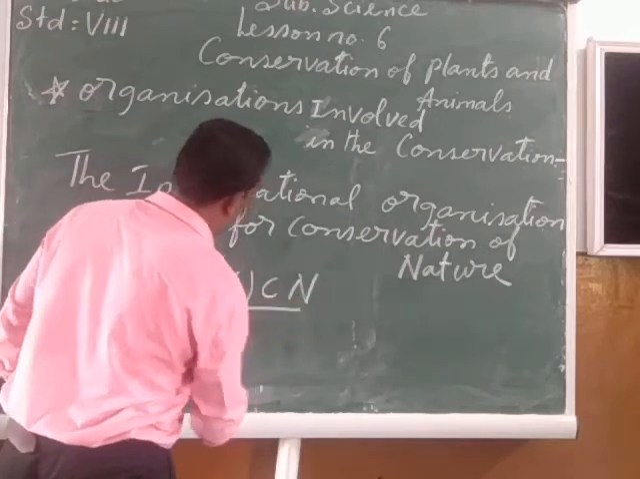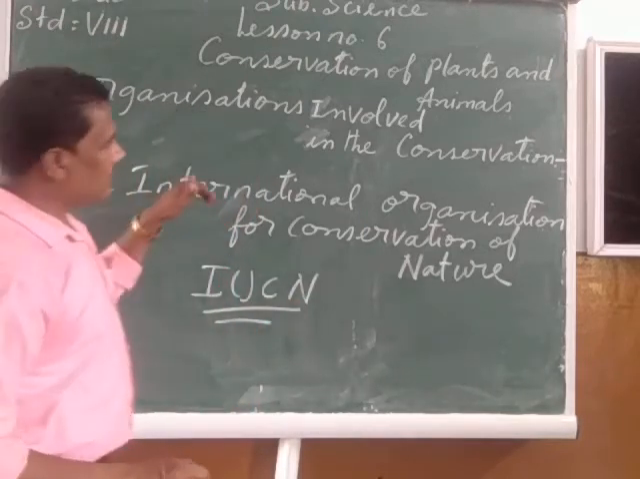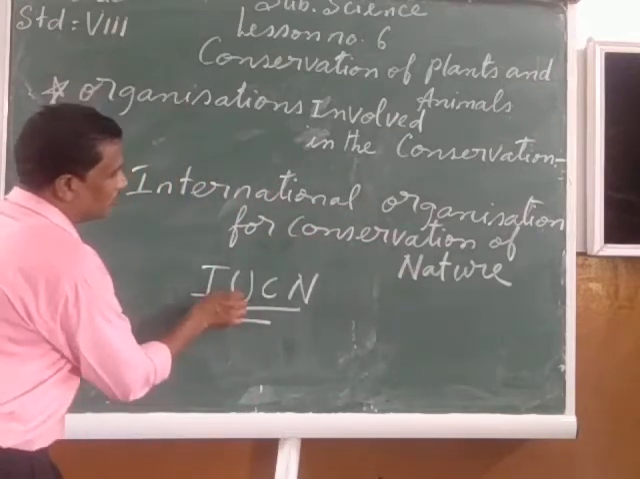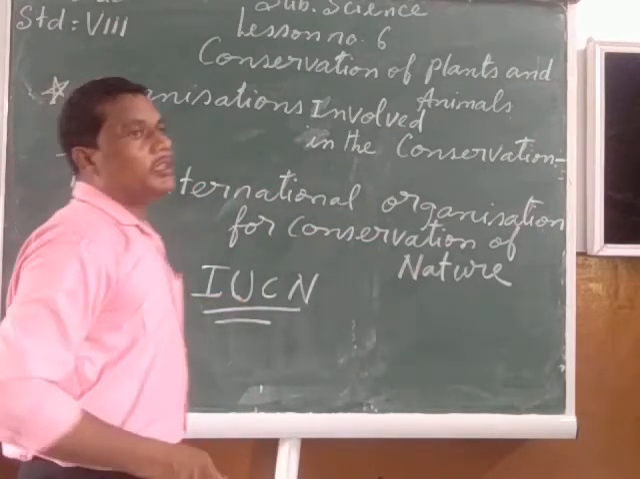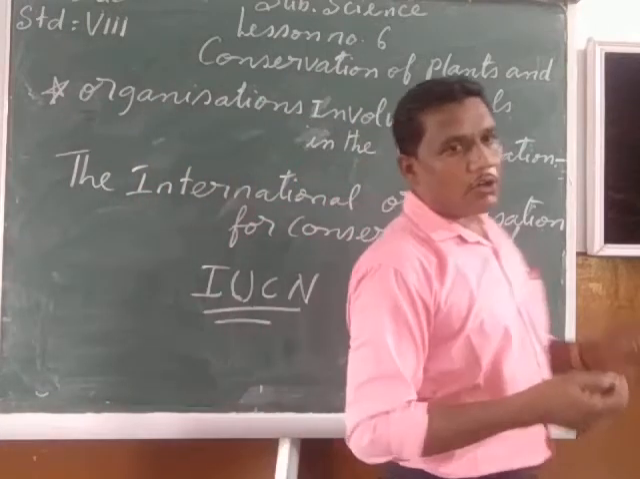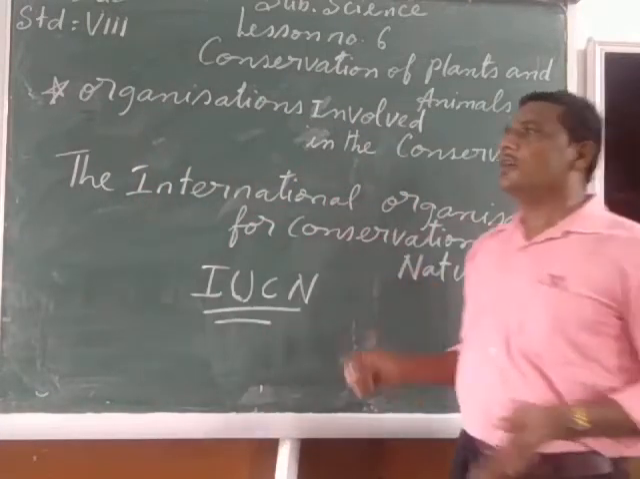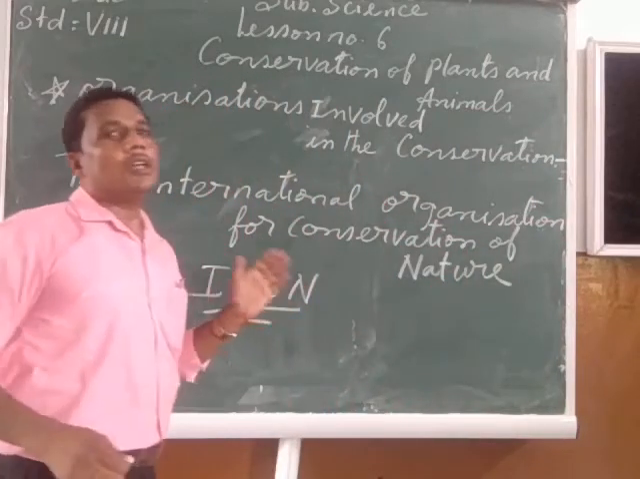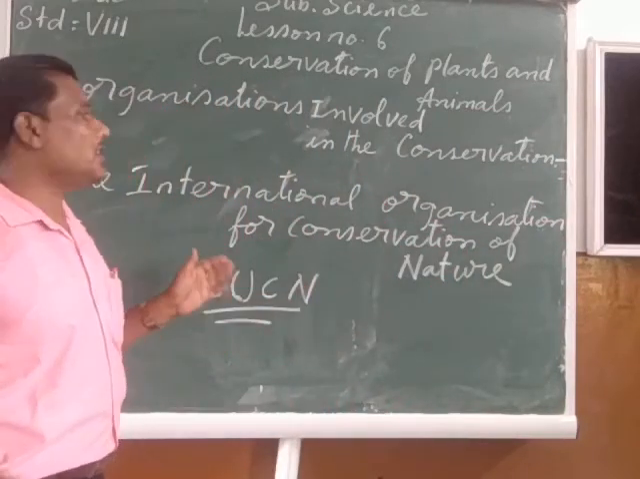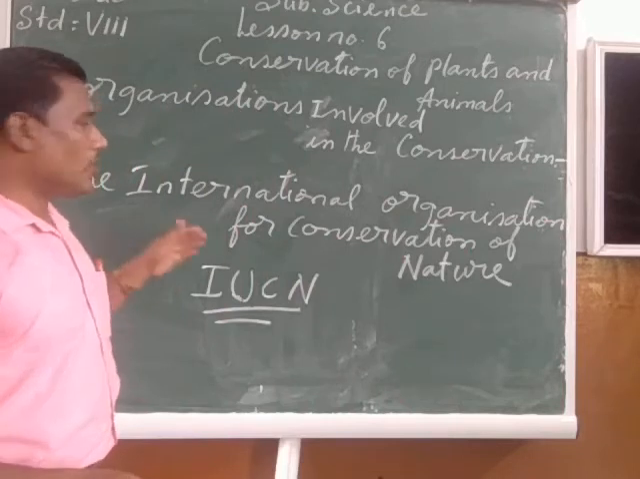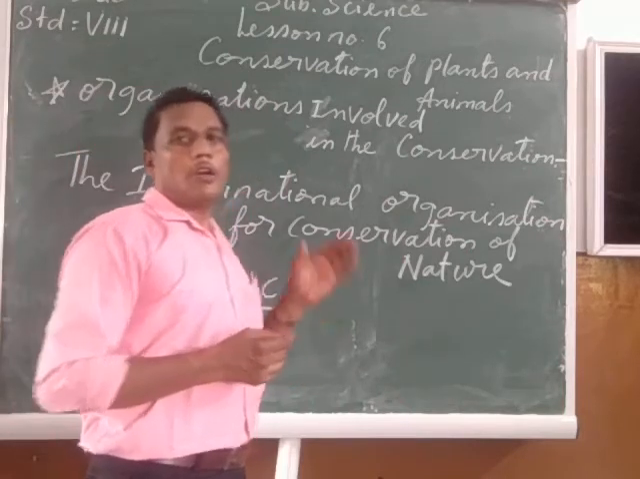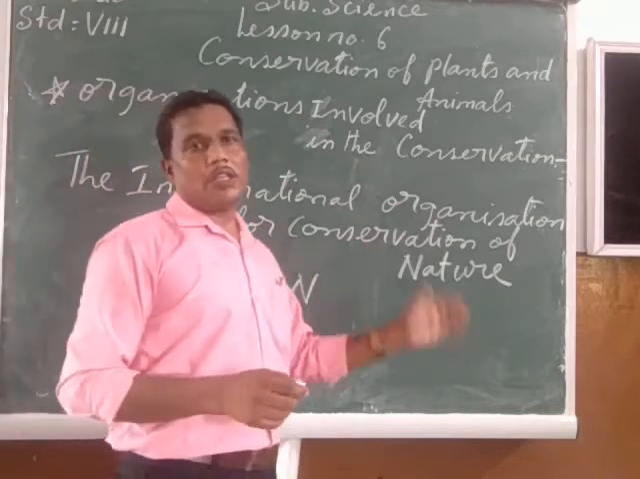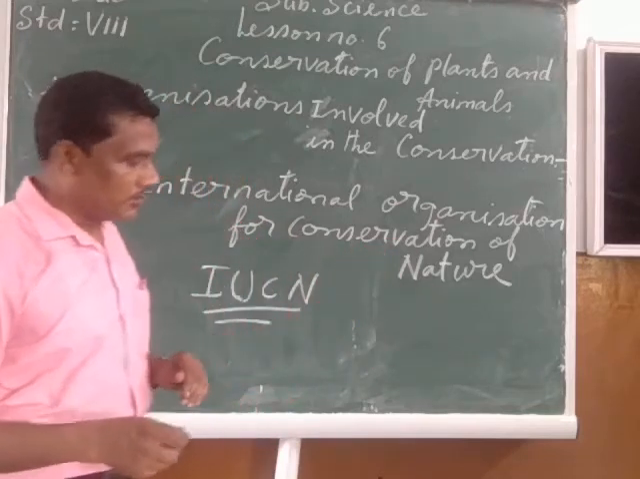IUCN. The International Organization for Conservation of the Nature. The short form of this organization is the IUCN. This IUCN is working worldwide, and it is checking the conservation status of the plant and animal species in this world.